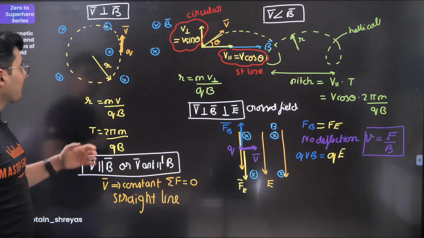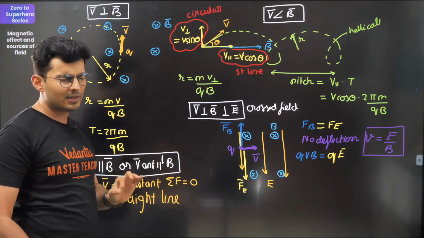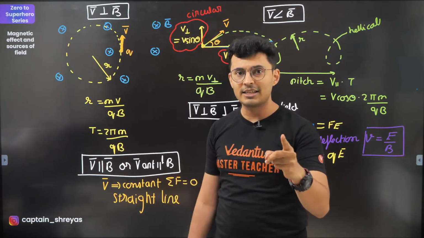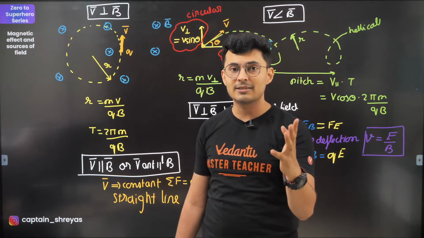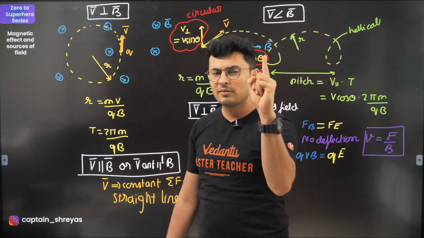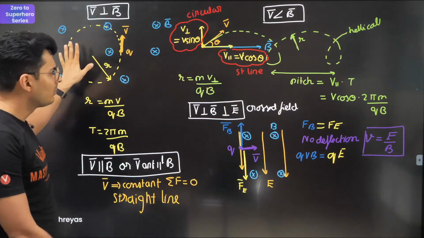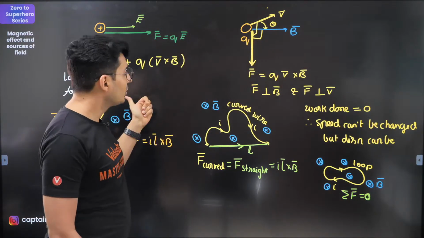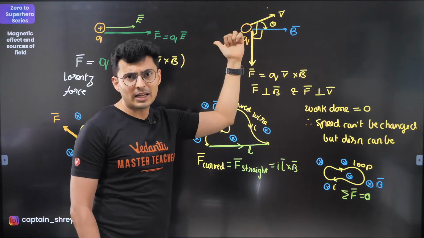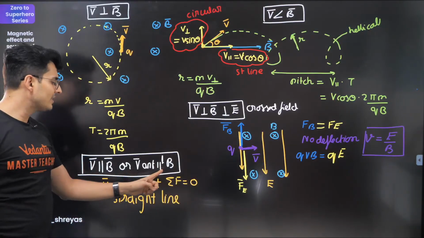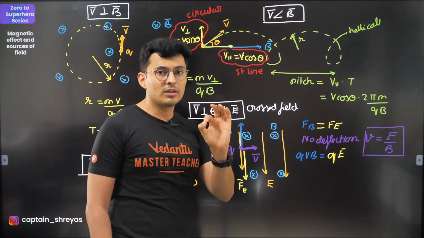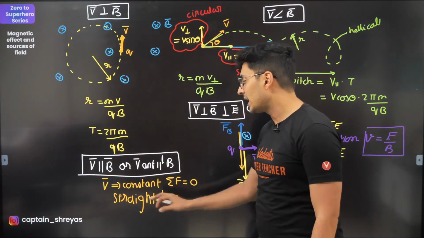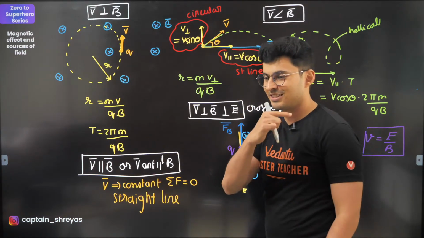Okay. Now, there are 4 different cases which you must know for the path, the trajectory, and how the field is aligned with the velocity. First case is, I've not even put it over here. If velocity is parallel or anti-parallel to the field, then you will see that the V cross B quantity will be 0. So there will be no force, hence it will move in a straight line, hence velocity will be constant. As simple as that.